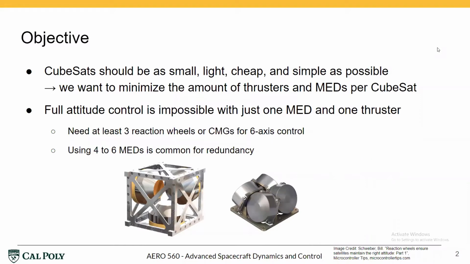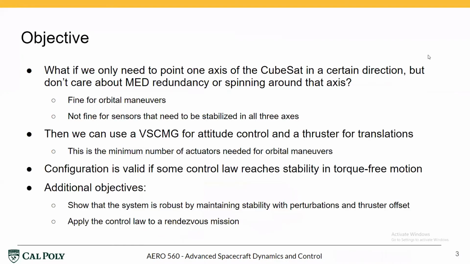CubeSats should be small, light, cheap, and simple as possible. So we want to minimize the amount of thrusters and MEDs per CubeSat. Normally, full attitude control is impossible with just one MED and one thruster. For instance, you'd need 3 reaction wheels or CMGs for 6-axis control. For redundancy, 4 to 6 MEDs are commonly used.